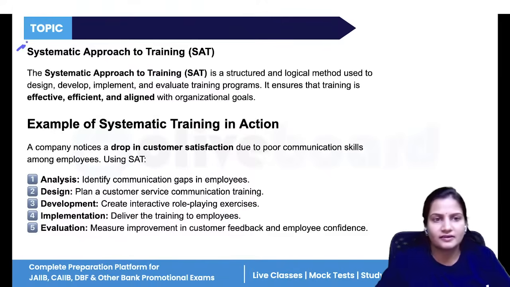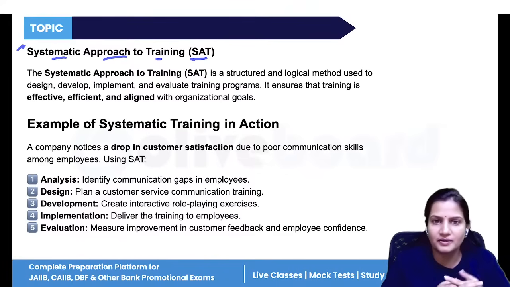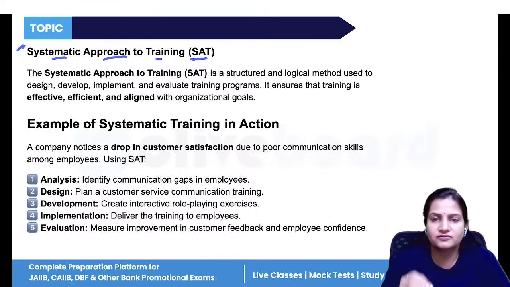Now, next comes SAT. So what is SAT? Systematic approach to training. Now, what is a systematic approach to training? Whenever any new employee joins the company, the first step is to provide the induction program. You will introduce your company to that employee, and that employee to all the company members. After that, you will provide the training. The manager will provide the training to the employees.